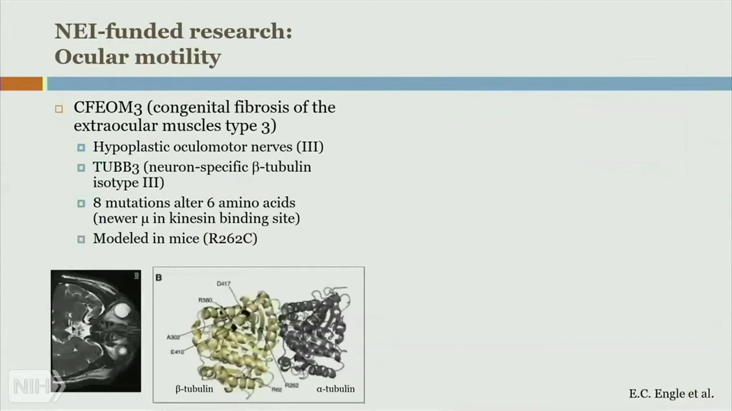In neuron-specific beta-tubulin isotype 3, TUB3, 8 mutations alter 6 amino acids.